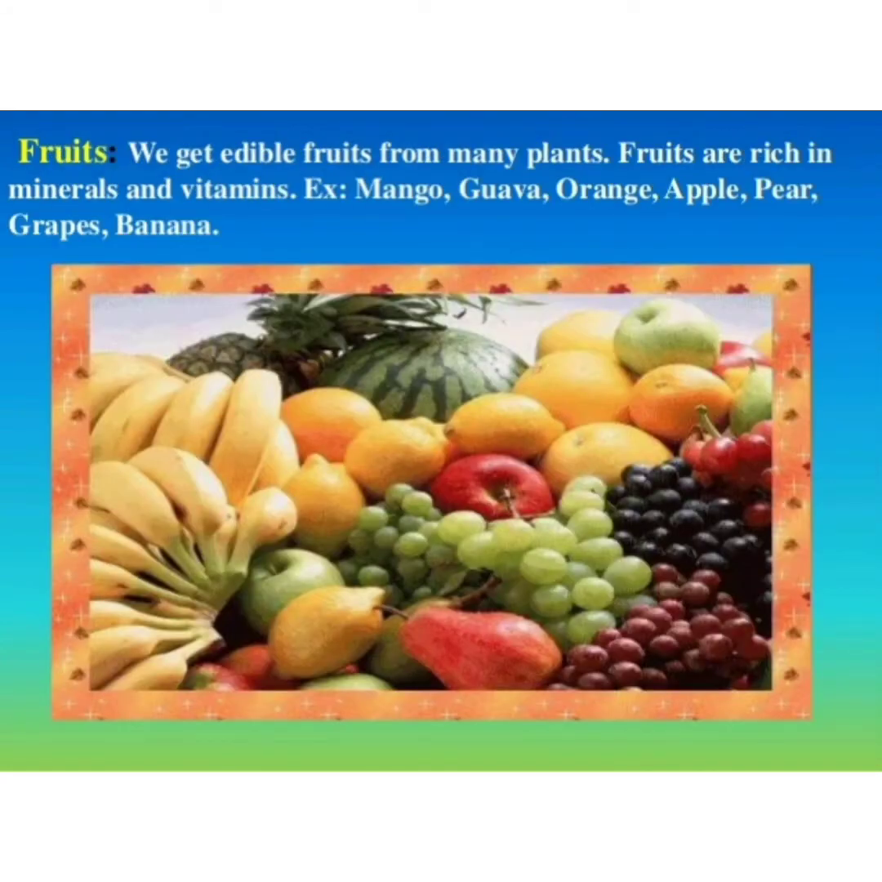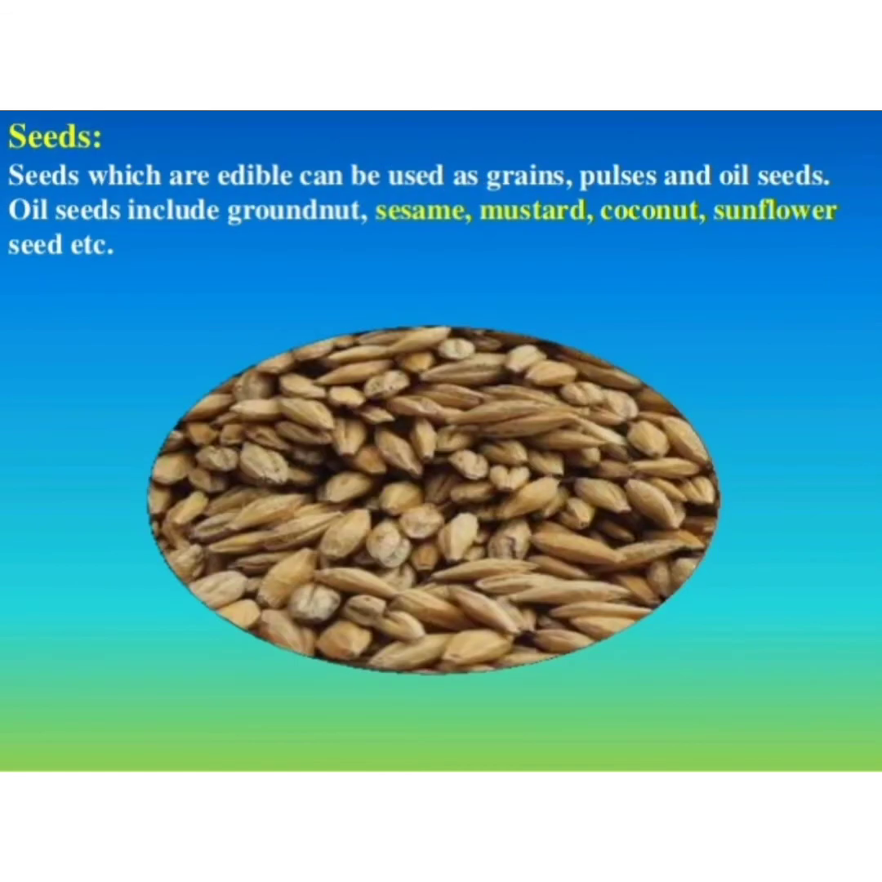Next come the fruits. We eat edible fruits from many plants. Fruits are rich in minerals as well as in vitamins. For example, mango, guava, orange, apple, pear, grapes, banana. All these are the fruits of the plants which are consumed by us. So we call them the edible part.